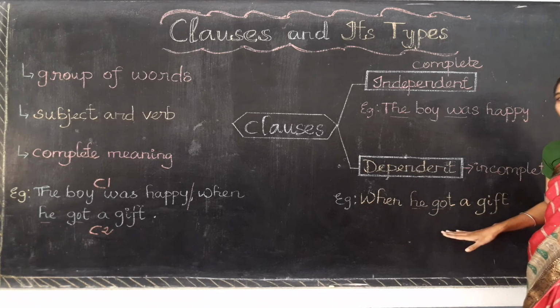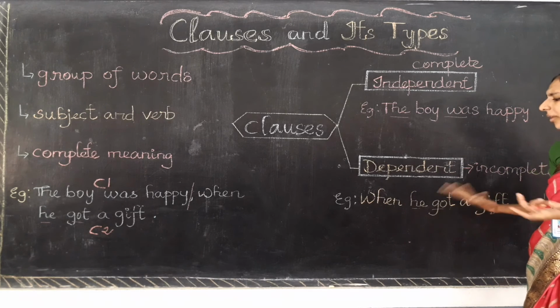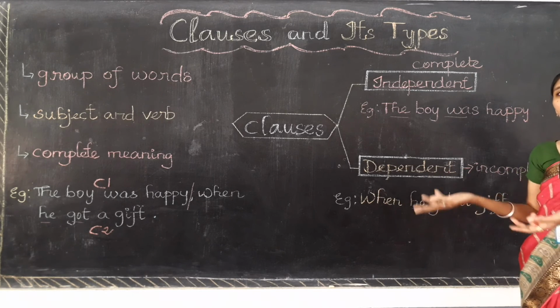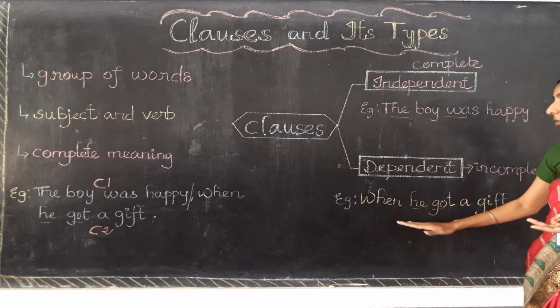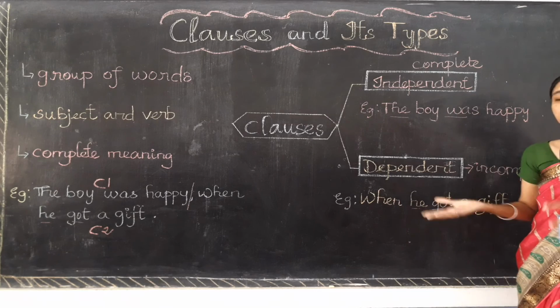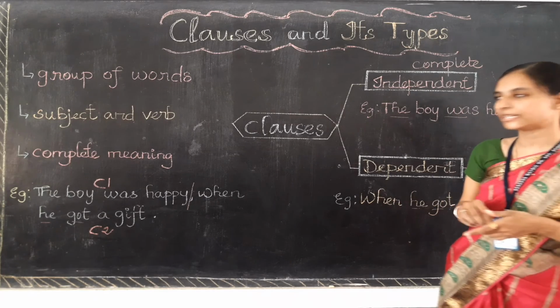When you read out the sentence, you may ask a question like, who got the gift, or when did they get the gift, and what happened to the gift. So when we read out the sentence itself, it feels like it is incomplete. It is an incomplete sentence only.